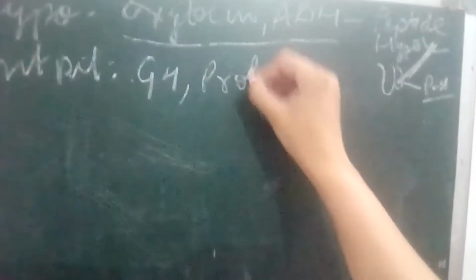Anterior pituitary hormones are like growth hormone, then there is prolactin. These both are again peptide hormones.